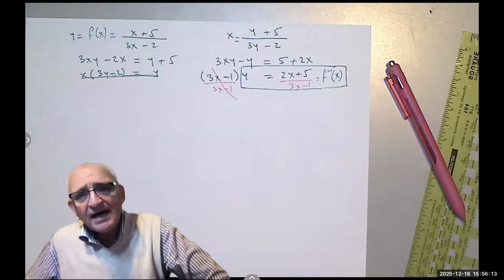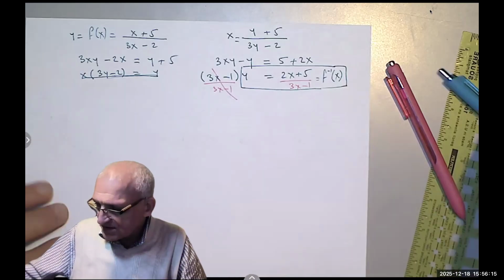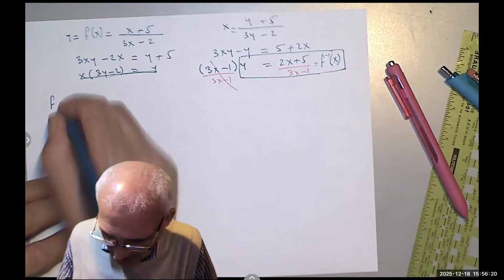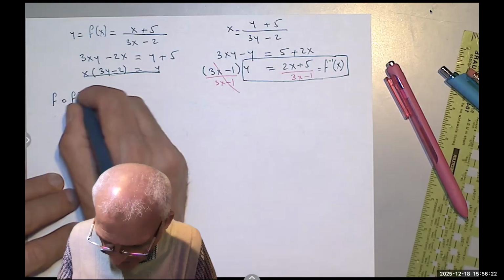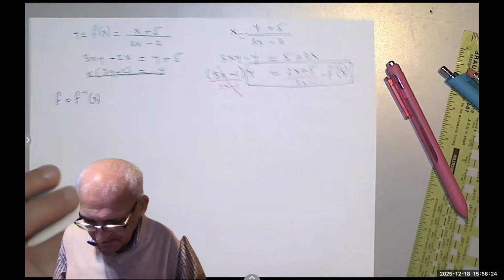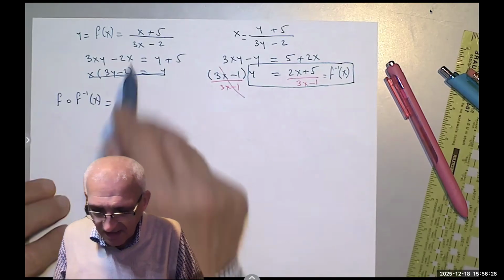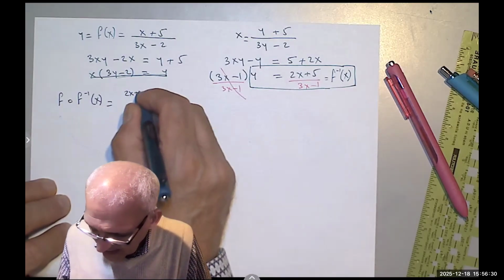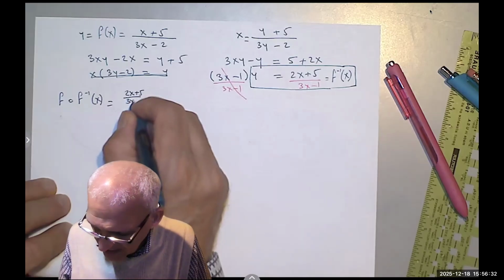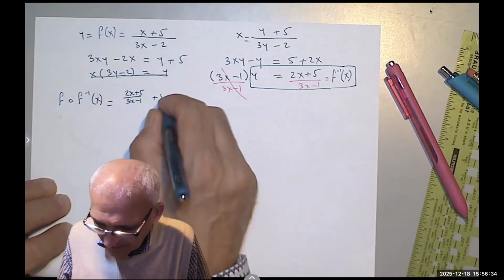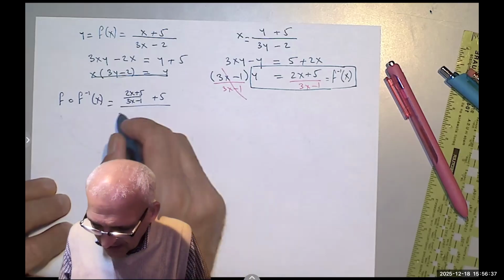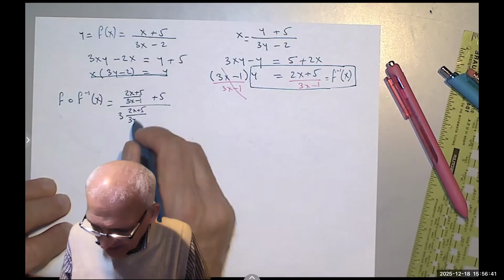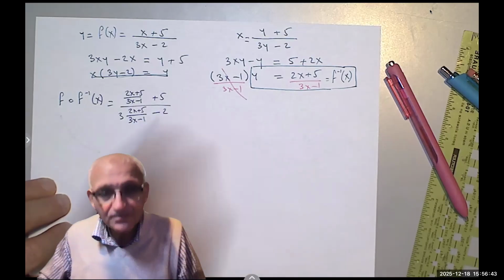Okay, now let's check to see f composition inverse of f of x. What is that? I have an x on the numerator, so I'm going to write 2x plus 5 over 3x minus 1 plus 5, over 3 times 2x plus 5 over 3x minus 1 minus 2.